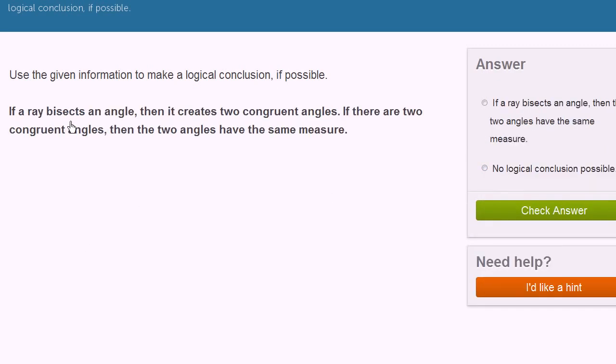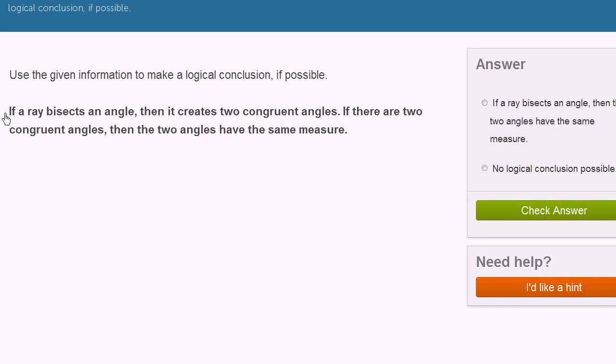If a ray bisects an angle, so splits that angle in two, then it creates two congruent angles. If there are two congruent angles, then the two angles have the same measure. So this one's a little bit more hairy. If a ray bisects an angle, then it creates two congruent angles. Yep, I can buy that. In fact, that is definitely true. If there are two congruent angles, then the two angles have the same measure. Okay, I can buy that as well. If a ray bisects an angle, then the two angles have the same measure.